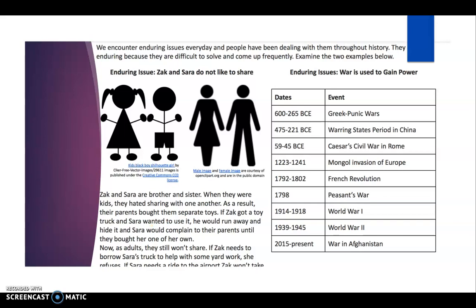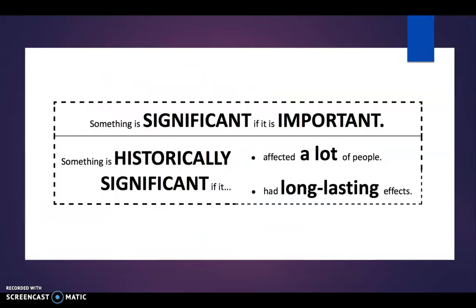Now, you're going to do this with your teacher here to try to identify some enduring issues in this example. But what I want to stress to you is that an enduring issue is something that is significant. So Max's lateness is not an enduring issue in history. It's an enduring issue in his life, but not an enduring issue in history. The fact that Max is late does not impact a lot of people. It impacts some people, a few people. But an enduring issue in history is something significant and important.